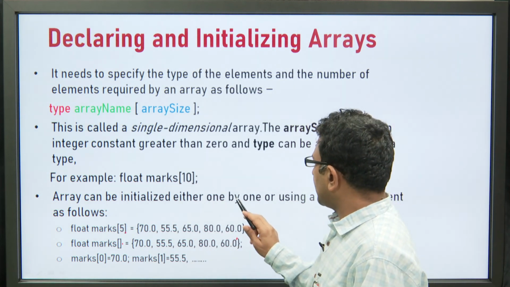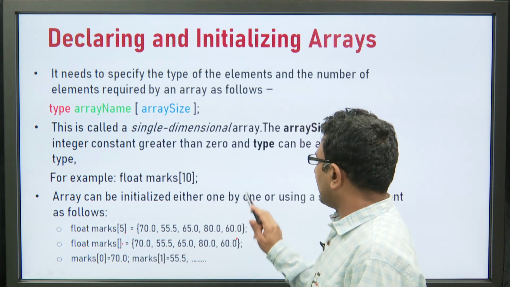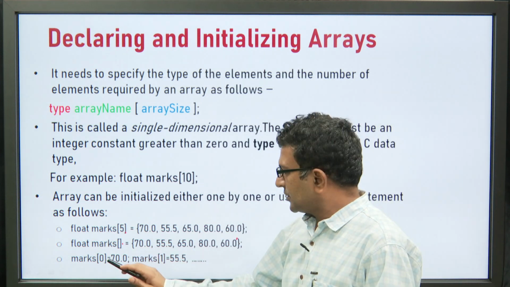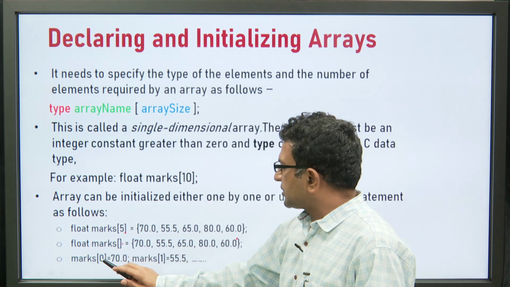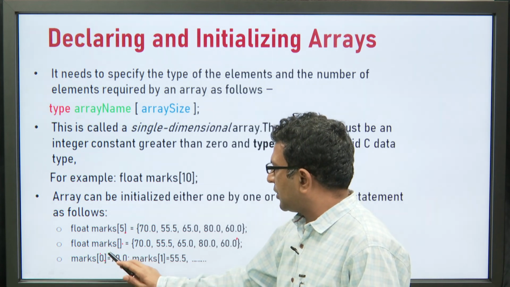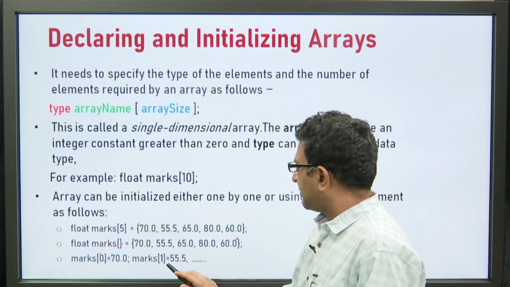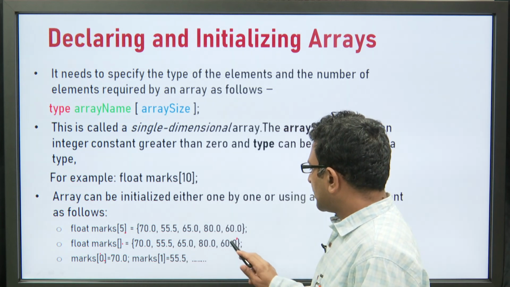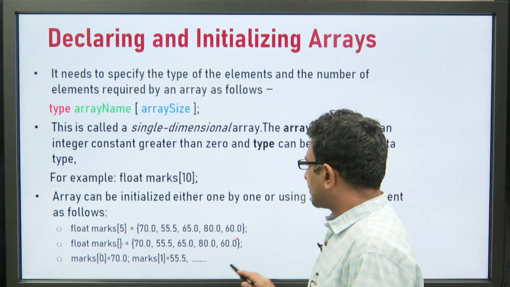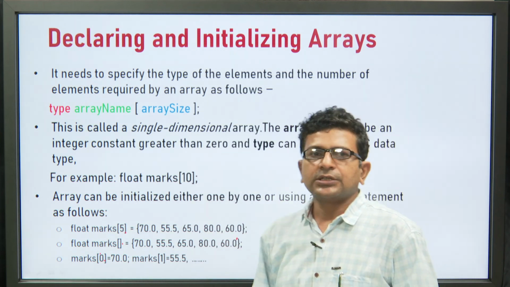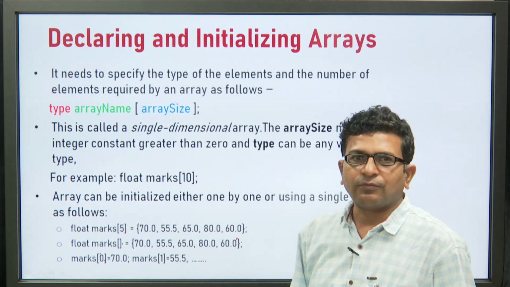Now, the second option is we can initialize one by one. How can we do that? Just see here, if we want to initialize the first element, the index will be 0. So marks of 0 is this much, marks of 1, the second element, this much, and marks of 2, the third element, this much. This is how we can initialize each element of an array one by one.